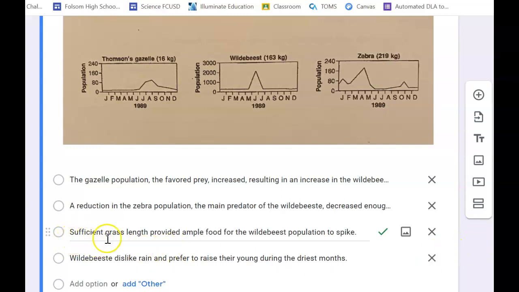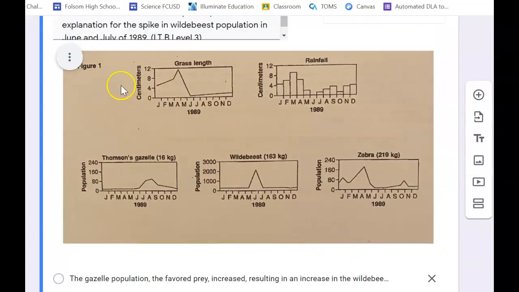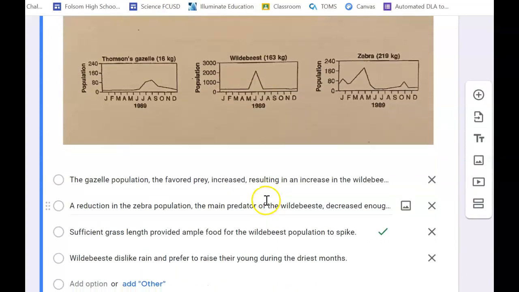So looking at the next one, sufficient grass length provided ample food for the wildebeest population to spike. So looking at this, lots and lots of really tall grass. That really, really tall grass right here correlates to the really high population of the zebras, and that means your zebras are eating the grass. And how this actually works in reality is the grass gets super tall, the zebras have to come through and graze it down, and they eat it down to where it's a shorter height that the wildebeest can then eat. The wildebeest, it's too tall for them in April and May, so the zebras have to eat it first, and then the wildebeest can eat it. So that would be the correct answer.